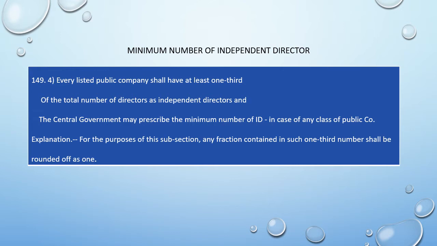The central government may prescribe minimum number of independent directors in the case of class of public company, unlisted public company. And while you are calculating the 1/3, if there is going to be a fraction, it shall be rounded off to the nearest 1. If it is 0.33, then it is reduced to 0. If it is 0.50 and above, increased to the nearest 1. 2.66 becomes 3, 2.33 becomes 2.